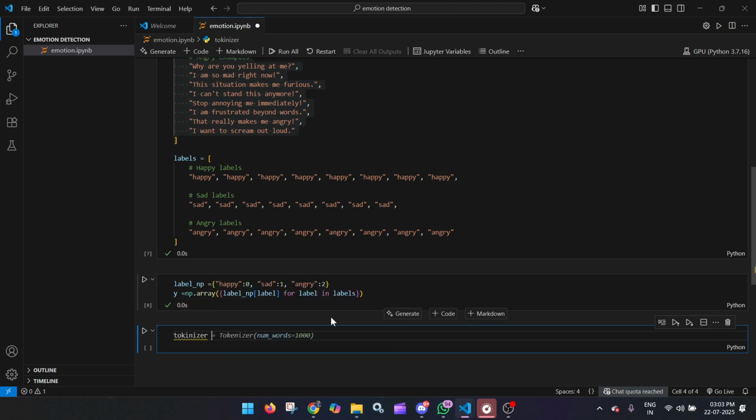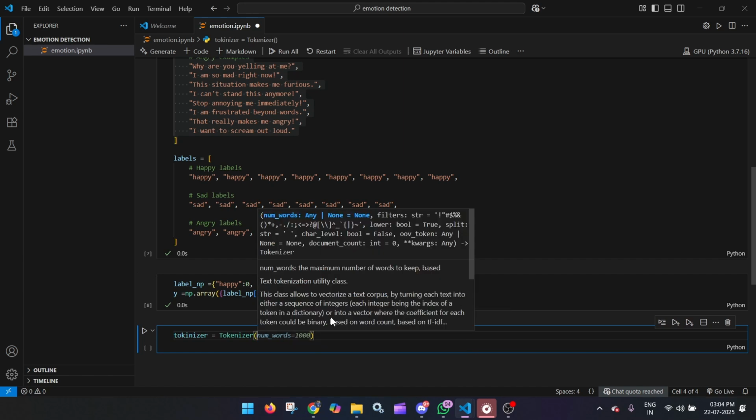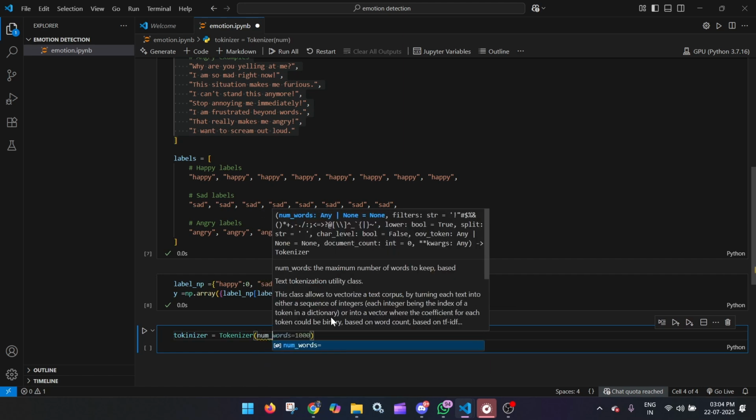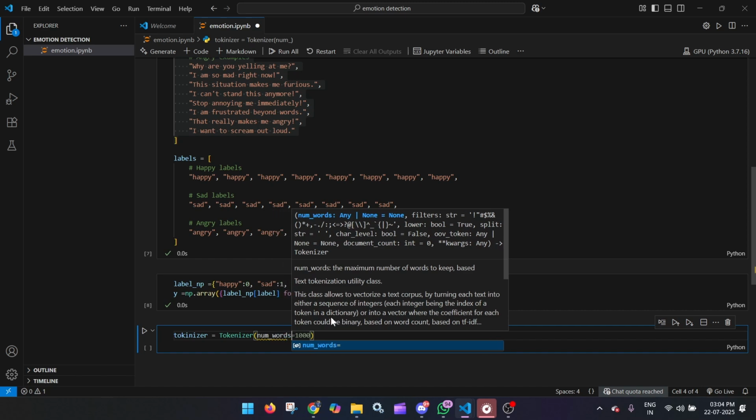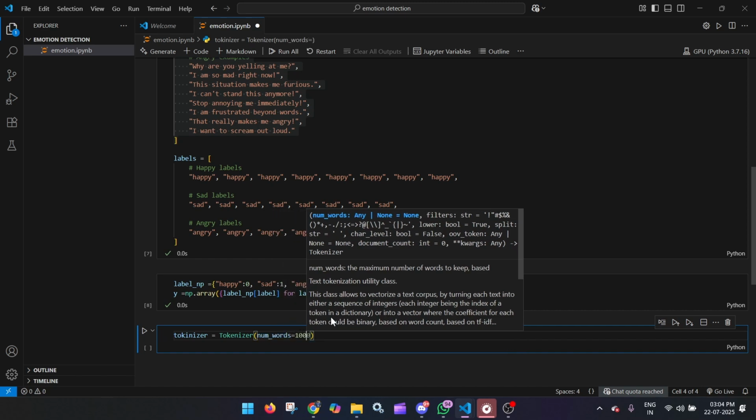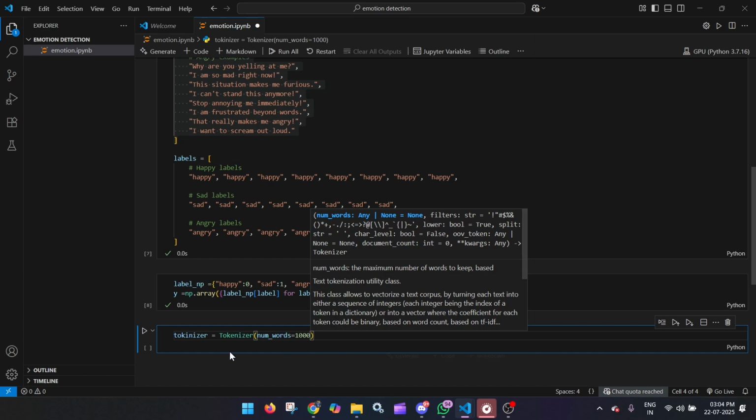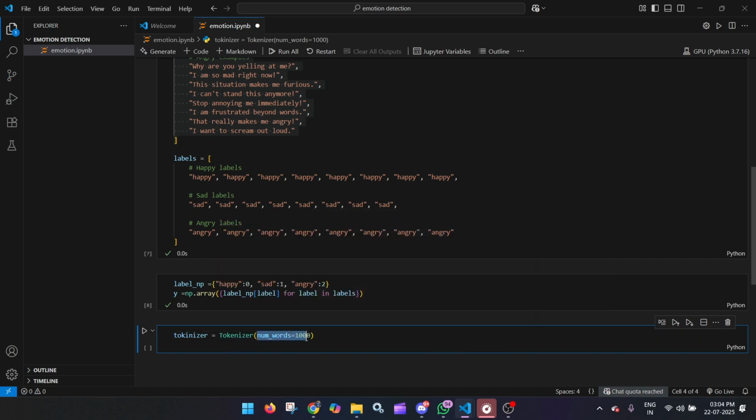So I have written tokenizer equals Tokenizer, then in the brackets I write num_words equals 1000. Why have I written num_words equals 1000? Because I'm giving the limit, meaning the maximum number of words I can use.